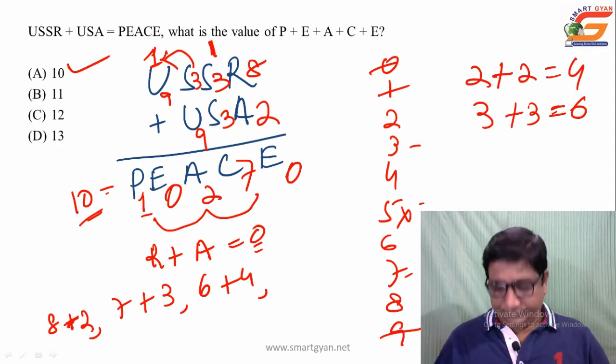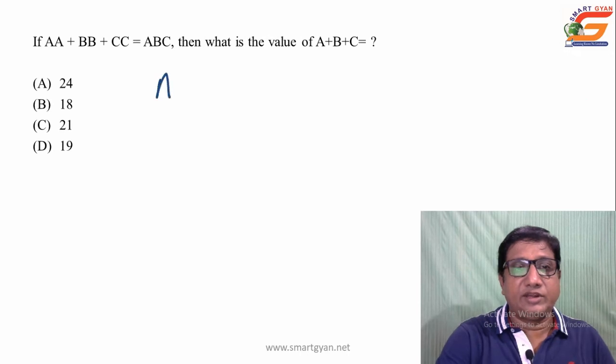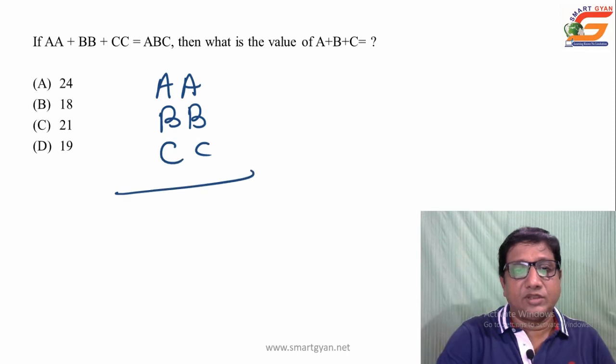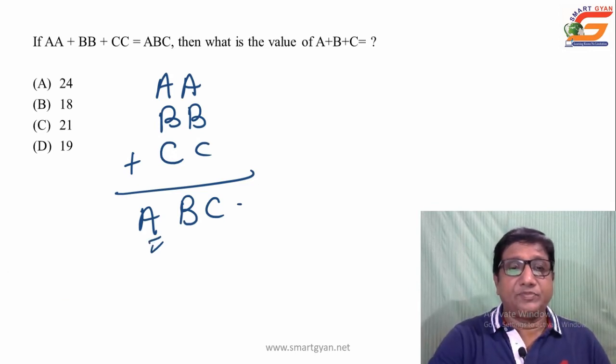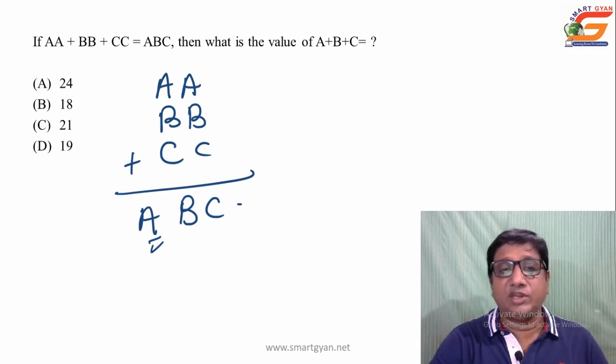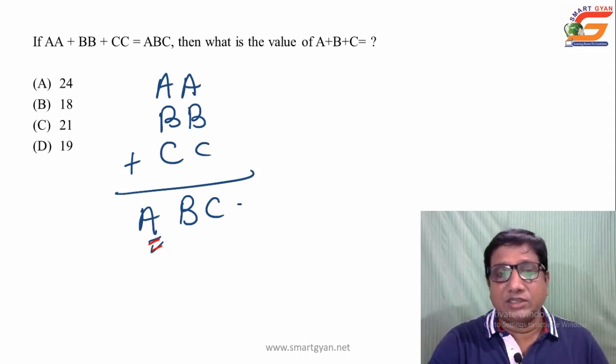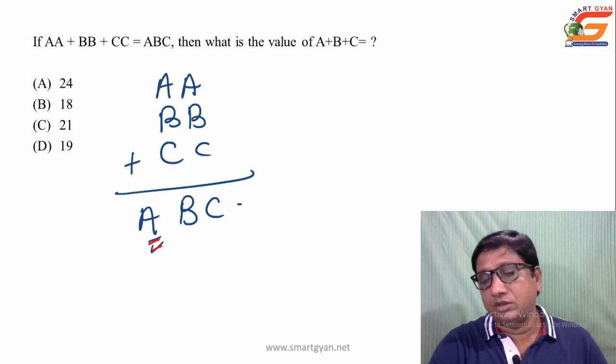Next, given A, BB and CC is equal to ABC. What can be the carried value of A? Carried value can be maximum 2 or minimum 1. We know that minimum 1. Why? Because when we add any two single digit numbers, then the carried value can be 1. But when we add any 3 single digits, then the carried value can be either 1 or 2.